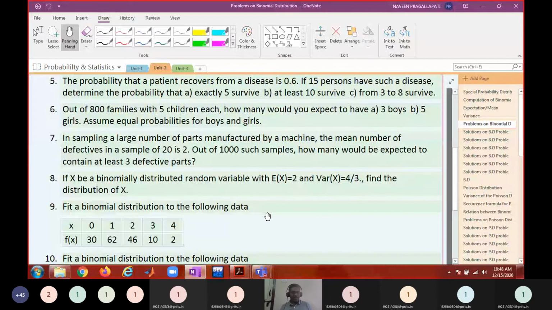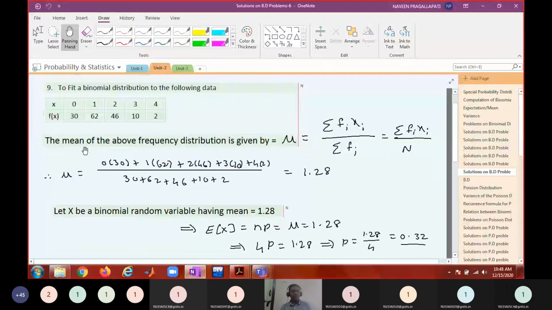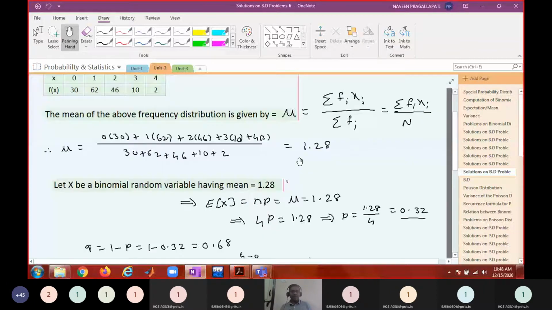After that, we have seen how to fit a binomial distribution to the table. To fit a binomial distribution, we computed the statistical mean using this table. Statistical mean is sigma fi xi by sigma fi, where fi is this frequency and xi is this tabular value. So we computed these values and got 1.28.